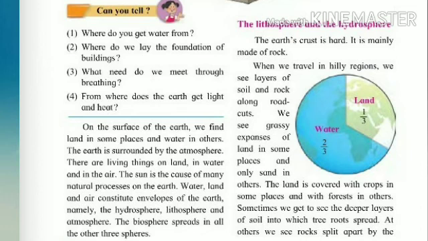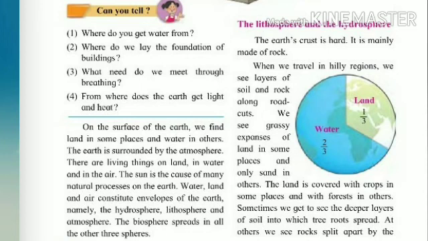Now students, what happens? The sun is the cause of many natural processes on the earth. मतलब sun is the main source, मतलब जिसकी वजह से बहुत सारे natural processes takes place करते हैं, जैसे water, land and air constitute envelopes of the earth, namely the hydrosphere, lithosphere and the atmosphere. The biosphere spreads in all the other three spheres, as I just told you. Now let's learn about the lithosphere and the hydrosphere.